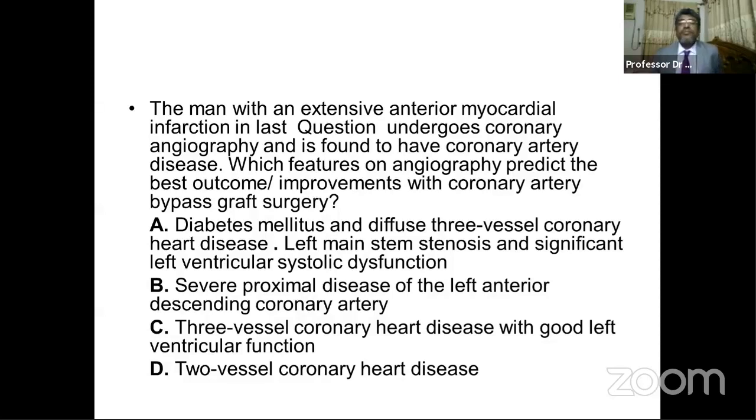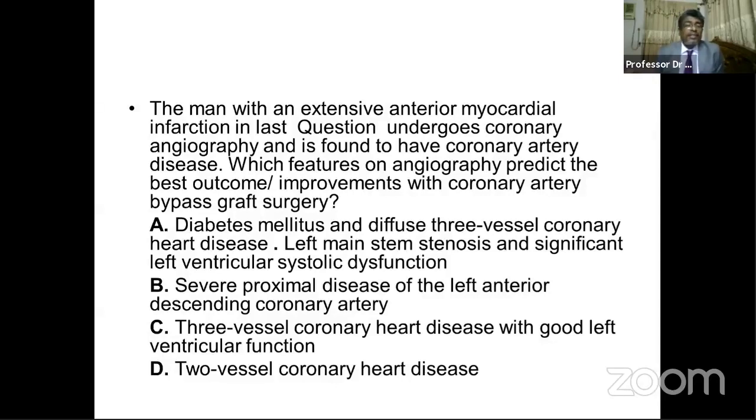We know some factors like diabetes mellitus; in that case we get the best result from CABG. Diffuse 3-vessel coronary artery disease is another factor from which we can get the best result. Left main stem stenosis is also a factor from which we can get the best result from bypass surgery, and significant left ventricular systolic dysfunction is also an important point. So these 4 important points fit best to give a very good result from coronary artery bypass surgery.